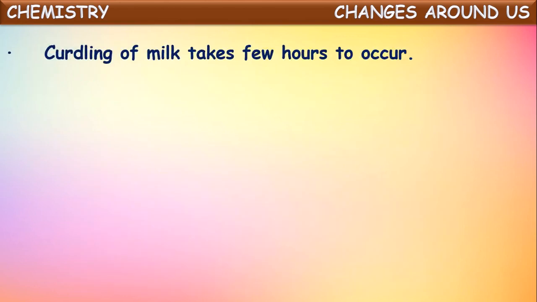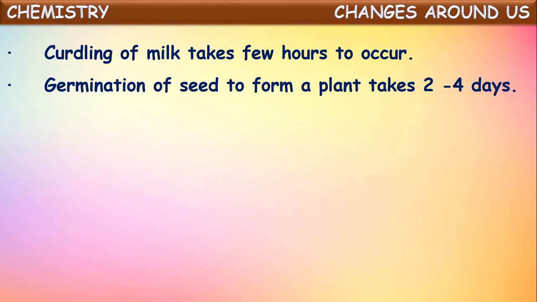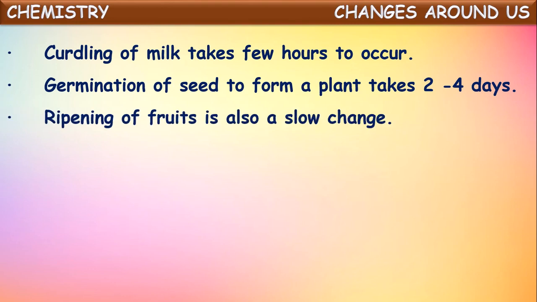Let us see some other changes which come under slow changes. One of them is curdling of milk, which takes a few hours. So we can say this is a slow change. One more, germination of seeds. When you keep these seeds in the soil, for the plant to come out it takes 2 to 4 days. So the germination of a seed to form a plant will take 2 to 4 days. So we can say it is a slow change. Another one, ripening of fruits also will take a few hours. So we can say this is also a slow change.